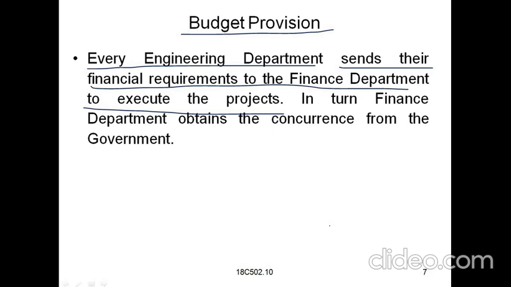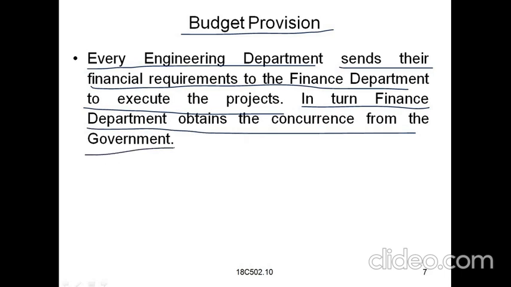The finance department, in turn, obtains the concurrence from the government. From the government the permission is taken and the finance is approved. That is regarding the budget provision. Whatever the projects or other construction works are there, regarding the government or any private sector works, everything should be approved by the government itself.